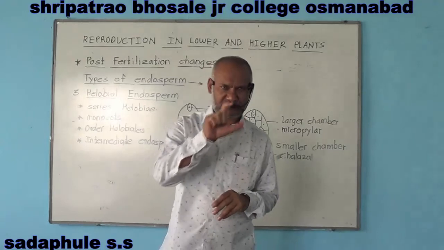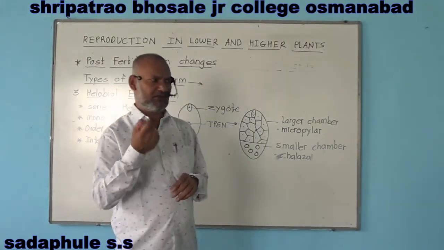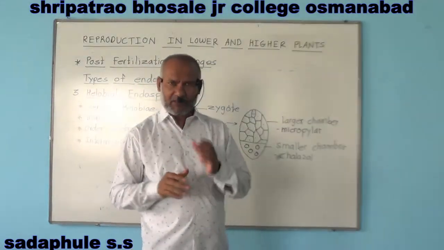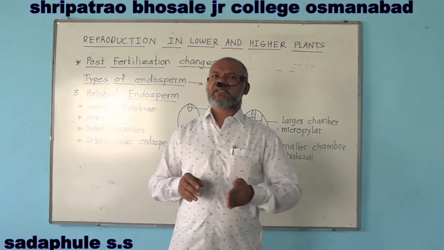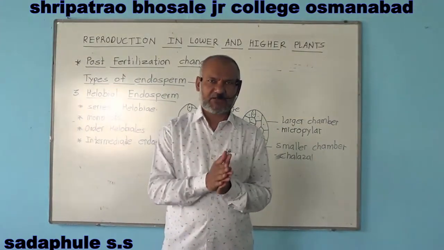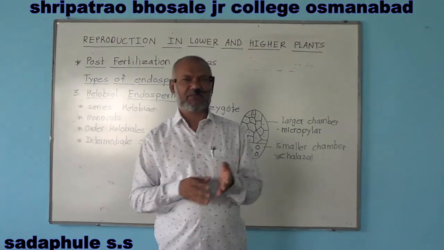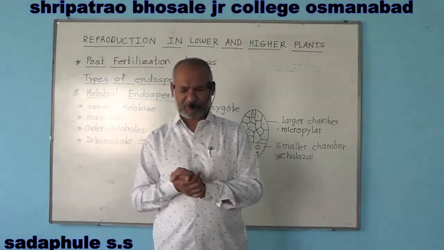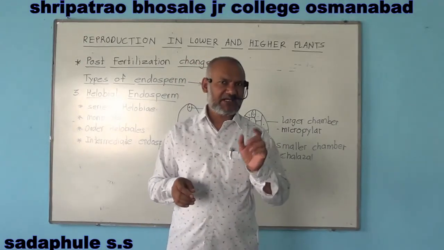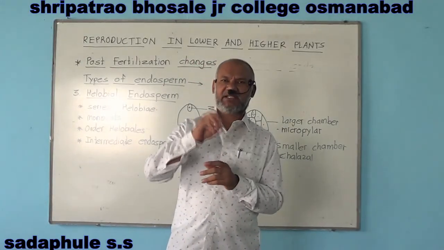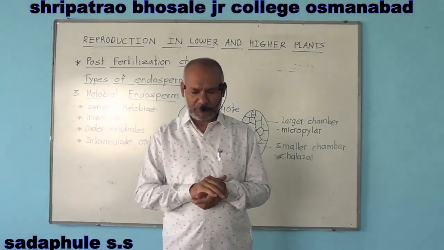Okay, we will summarize this concept in a few minutes. Post-fertilization changes involve development of endosperm, development of embryo, formation of seed, and formation of fruit. Endosperm and embryo develop simultaneously within the ovule.